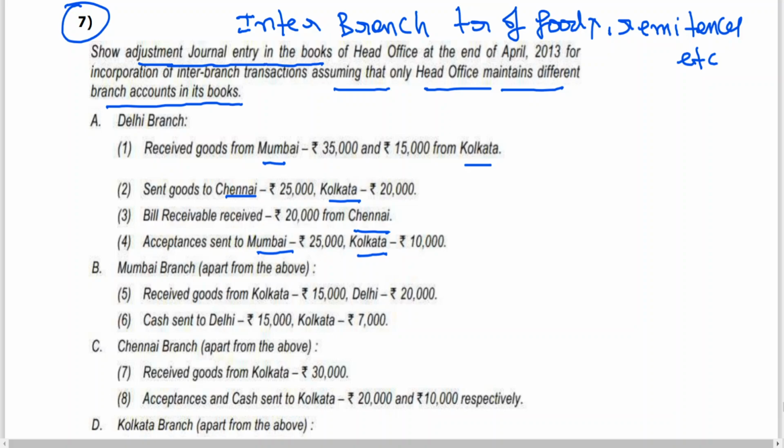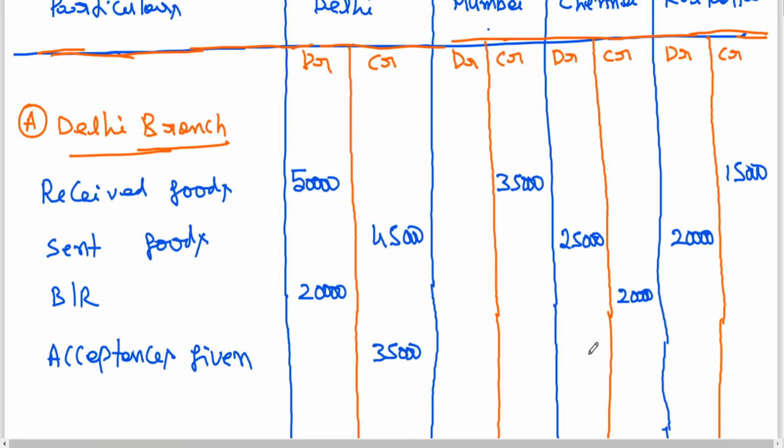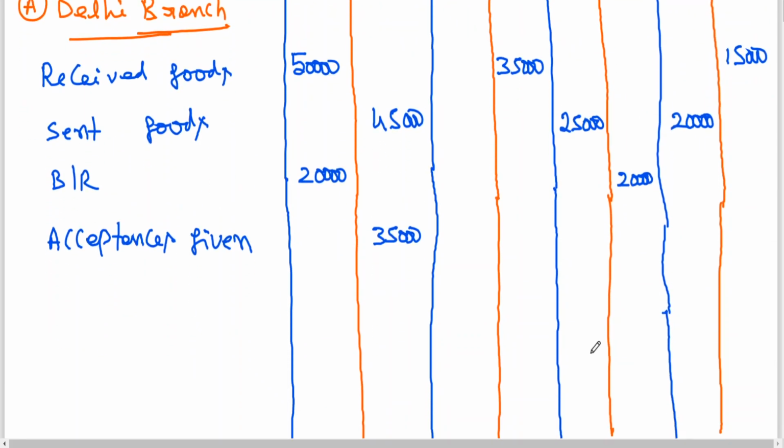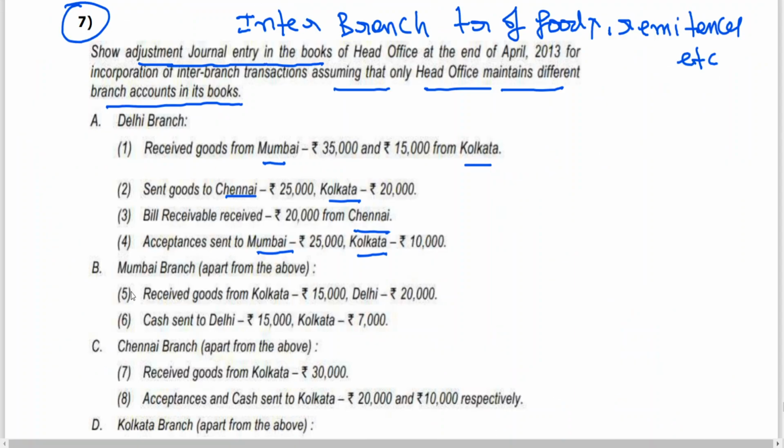Mumbai 25,000, Calcutta 10,000. Okay, this is complete. Next, Mumbai branch.